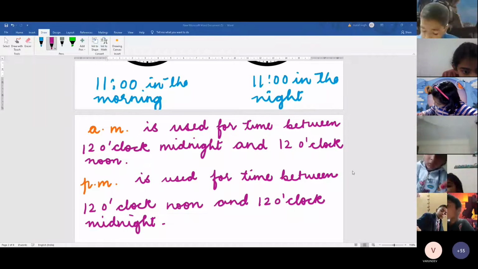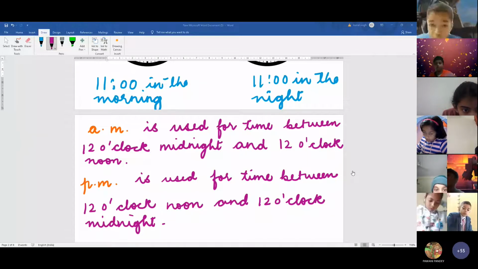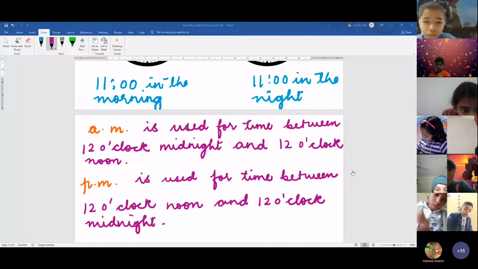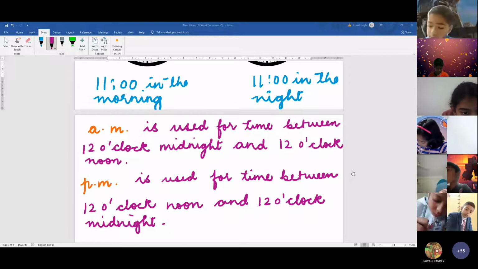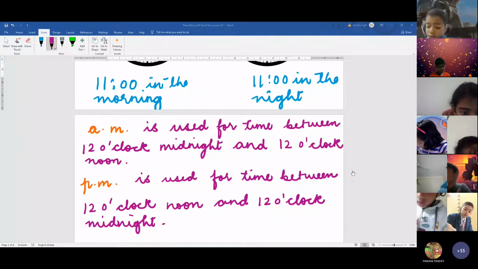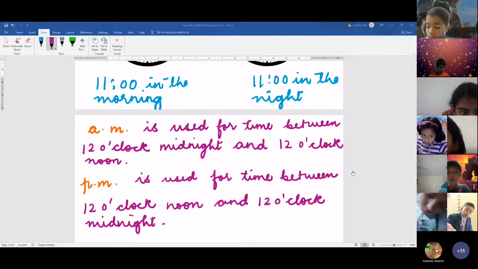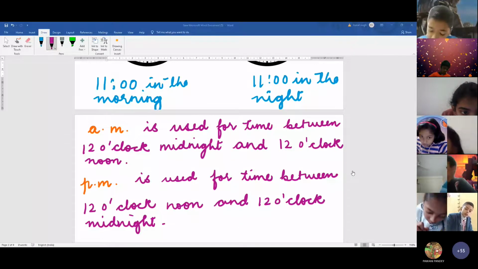After writing this, open your book, page number 142. So children, we will not use AM and PM for 12 o'clock. If the time is of afternoon, we will say 12 o'clock noon. And in night, we will say 12 o'clock midnight. You will not write AM or PM.